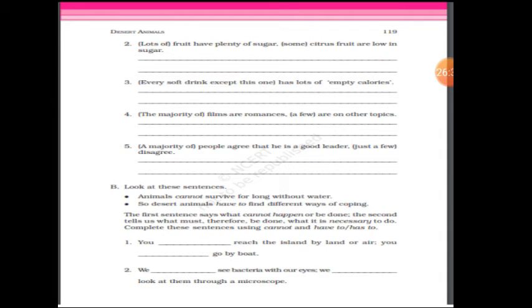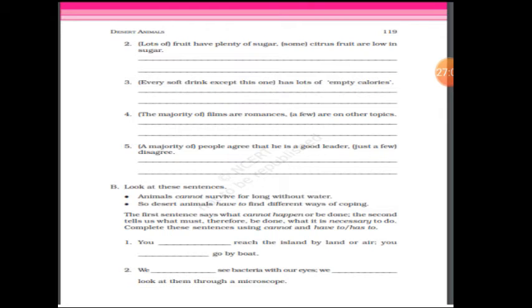Again, moving to the next main. The first sentence says what cannot happen or be done. The second tells us what must therefore be done, what it is necessary to do. Complete the sentences using cannot and have or has. So children, always remember, have means it is more than one person, like we, they. That time we will be using have. Has means either I, he, she. That time we will be using has.